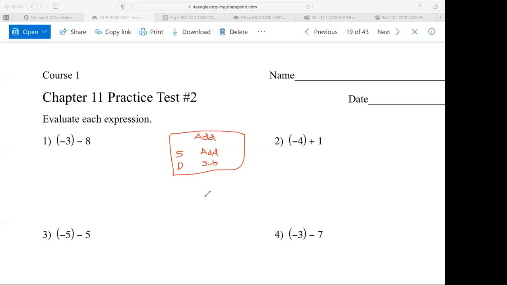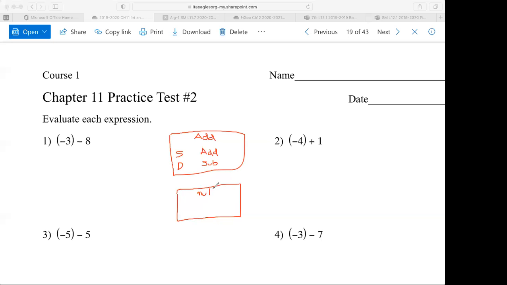Now remember, I'm leaving off a bunch of stuff here. When you add the numbers, if you're adding positives, the answer is positive. If you're adding negatives, the answer is negative. When you subtract, the procedure, big minus small, more negatives, more positives, is also part of the procedure. I'm just choosing to leave that off in my little box here. The other rule we have is for multiply, divide.